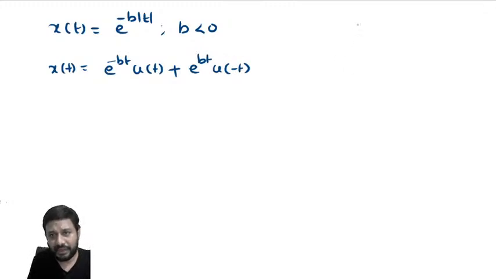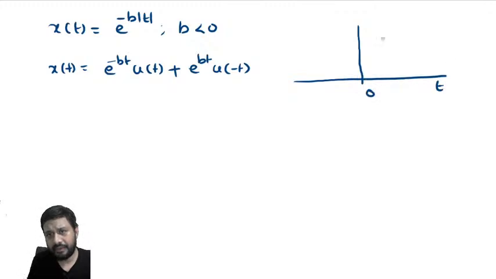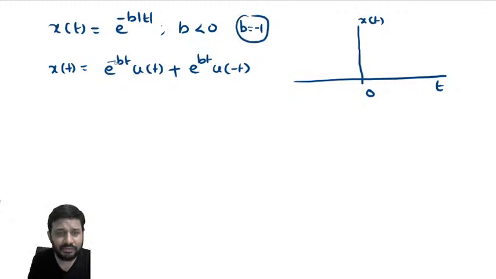Now what is the shape of the signal in time domain? Take some value of b less than 0, minus 2 or something. Suppose b is equal to minus 1, I took. What will happen to the first signal? E power t u of t, it will be like this. Second signal, e power minus t u of minus t.